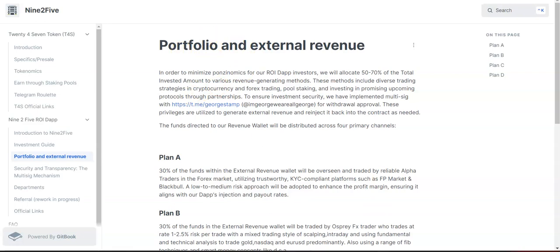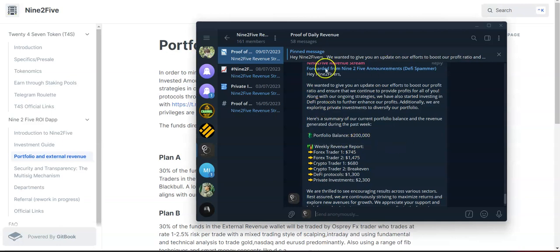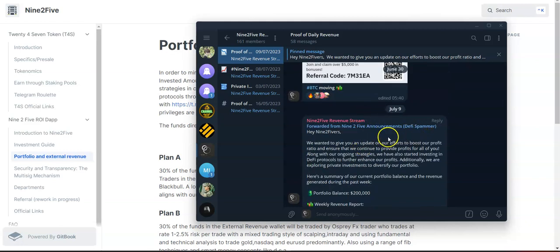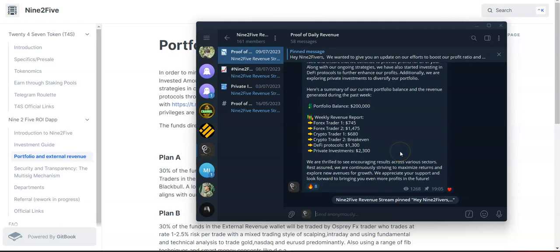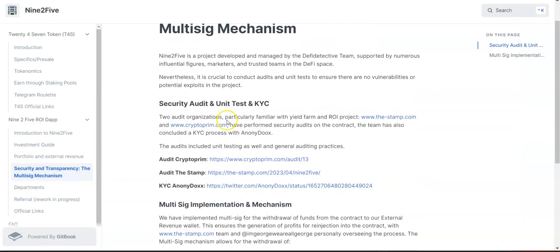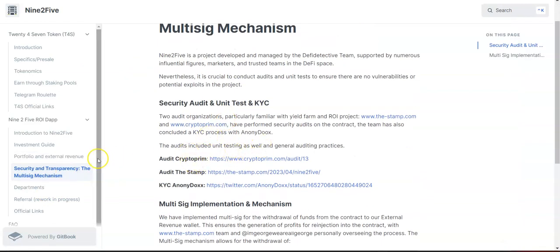Okay. And over here, we can see where the portfolio and external revenue are going and coming from. Okay, so if you come over to their TG, over here we got the channels about the proof of daily revenue. So currently they are trading with a portfolio balance around 200K, and this is the trading report from last week. Every week they come over here and post the reports, show you how everything has been working. Okay, guys, the team is fully transparent. They have docs and everything. Over here we can see the audits, the docs, and everything.